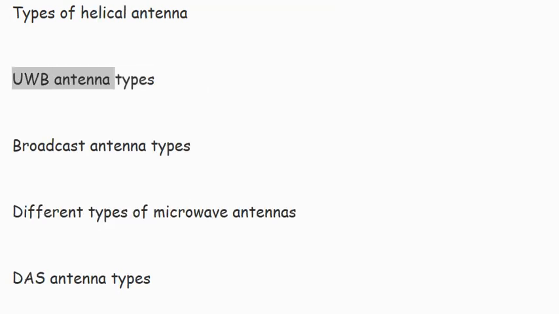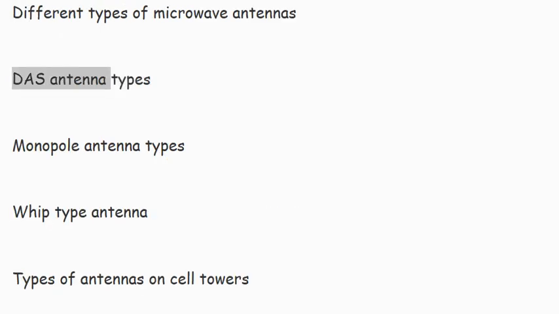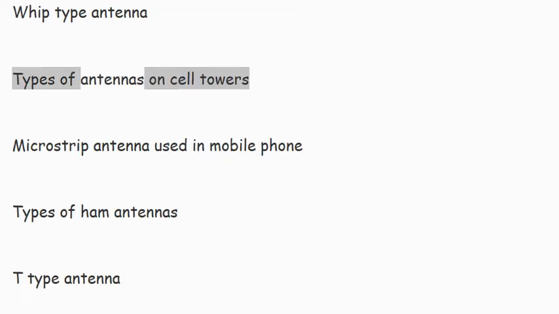UWB antenna types. Broadcast antenna types. Different types of microwave antennas. DAS antenna types. Monopole antenna types. Whip type antenna. Types of antennas on cell towers.